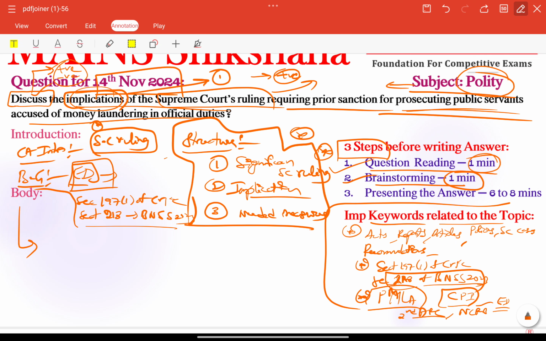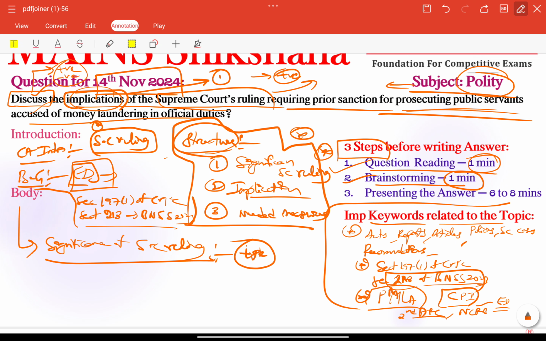Next, coming to our body part, we need to follow our clear structure. First of all, we need to provide the significance of the Supreme Court ruling. That is the first important keyword we need to address, because this is the positive aspect, as per our discuss question tag.